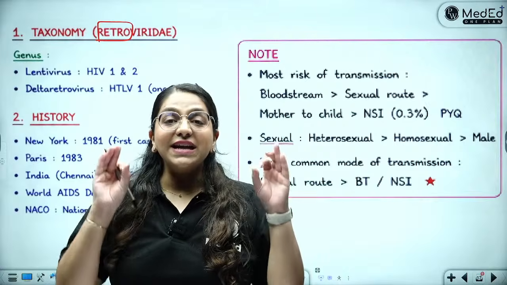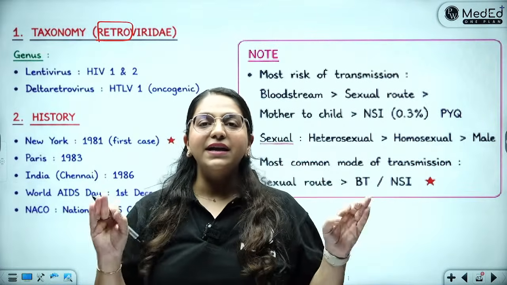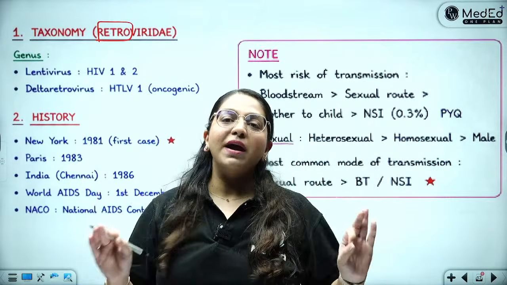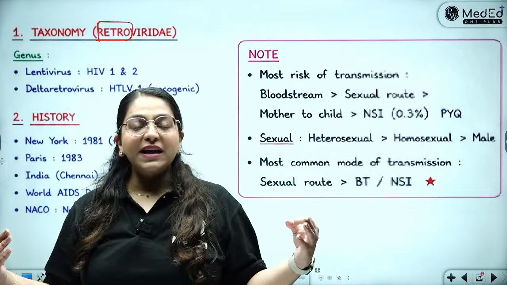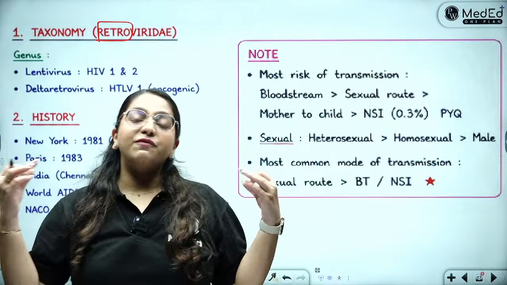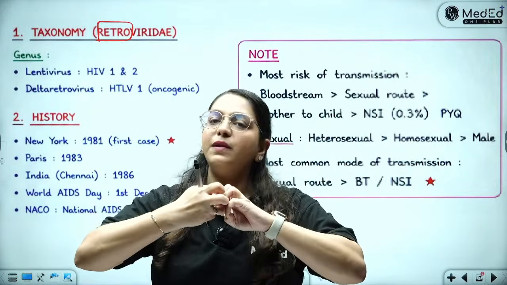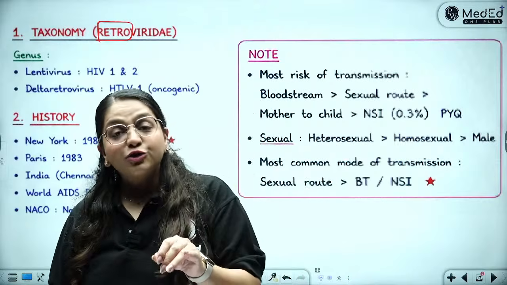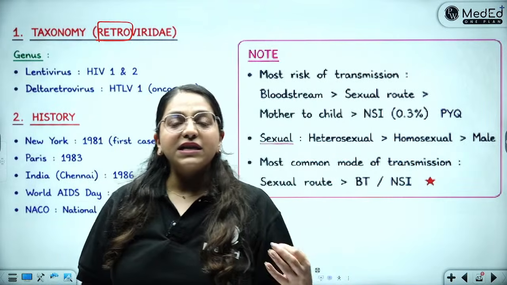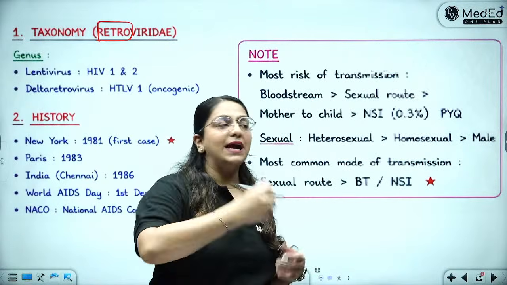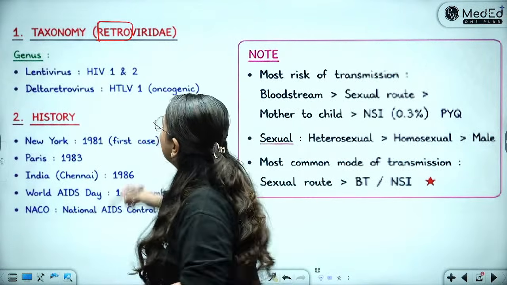It wants to integrate itself with my DNA and live forever and ever with my DNA. Okay, so my body will never stop multiplying the cells. The virus DNA will also never stop multiplying because it has incorporated itself in my DNA. So for that, it has to first become a DNA. That is why the retro step. From an RNA, there is first a DNA forming. That is opposite. That is why it is retro. They are the retroviruses.